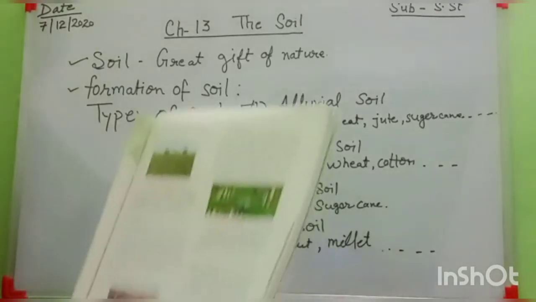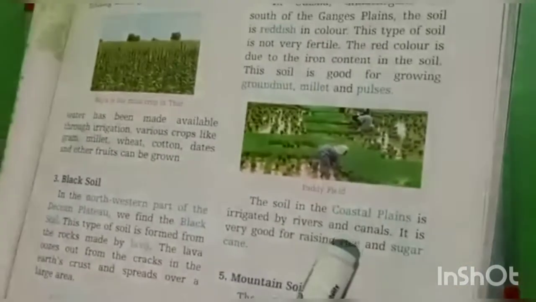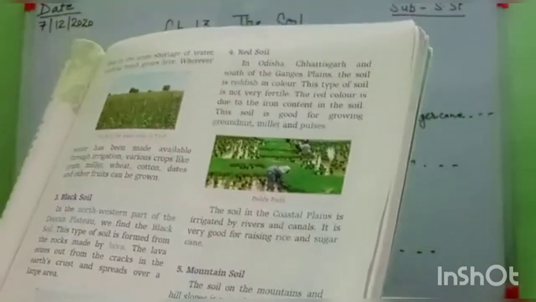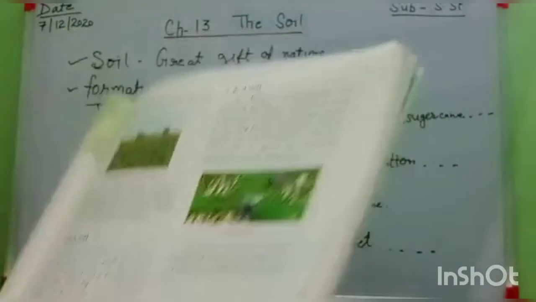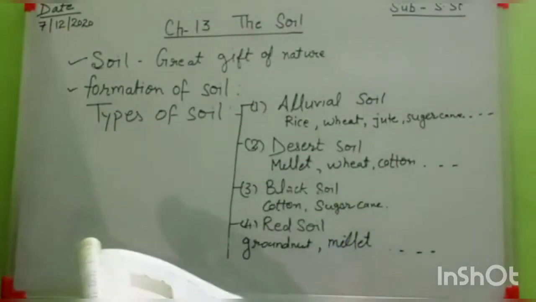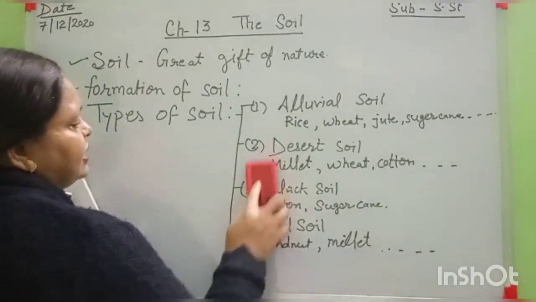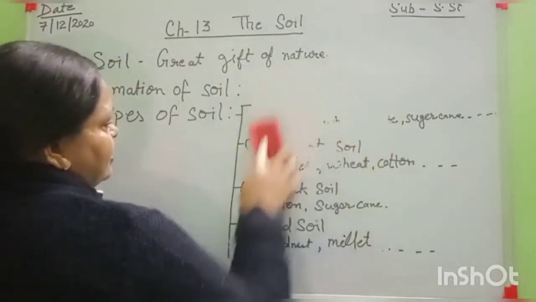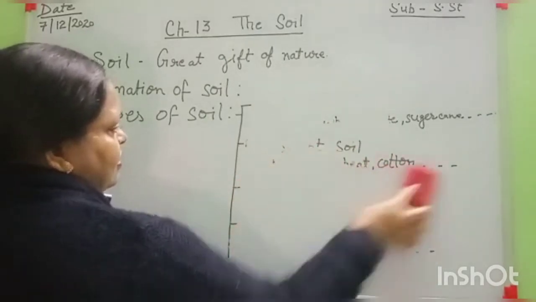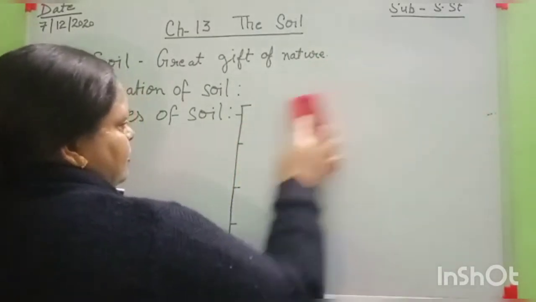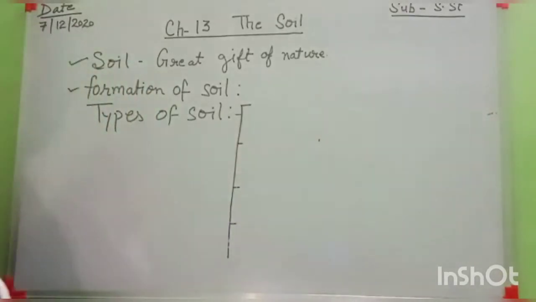is very good for which crop? Rice and sugarcane. And rice is also called, students, paddy crop, because the rice crop needs too much water. That's why rice is called paddy crop. Okay, then hope all of you understand these four types of soil. Then after that, number 5 is mountain soil.